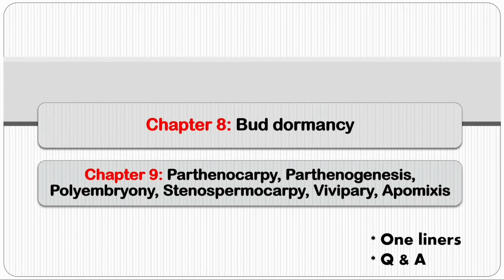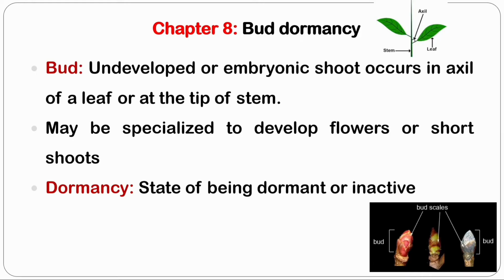Hello friends, welcome back to another video from Trinity Cultural Academy, and today we are going to see about bud dormancy and a few definitions like parthenocarpy, parthenogenesis, polyembryony, stenospermocarpy, vivipary and apomixis. Before entering into the topic, let us see what is bud and what is dormancy in short.